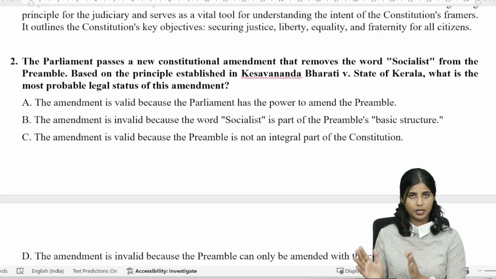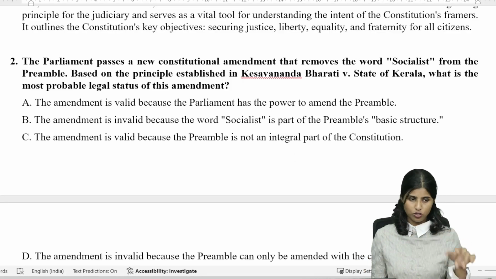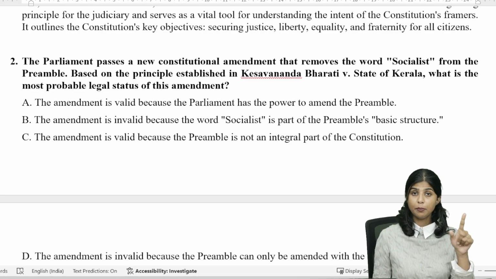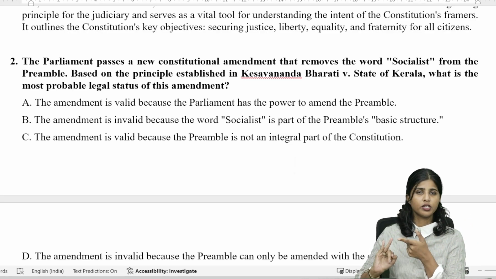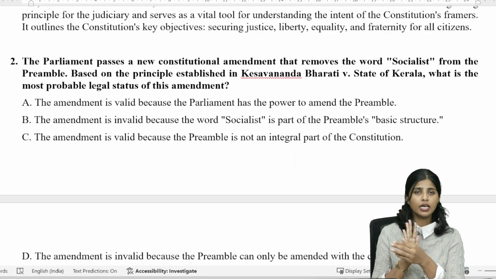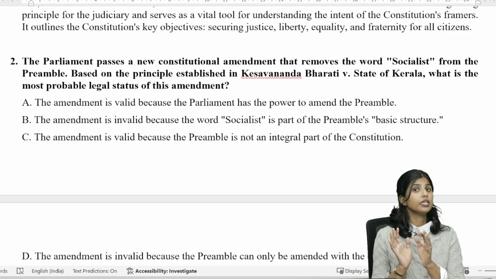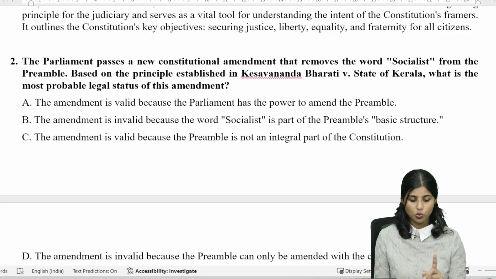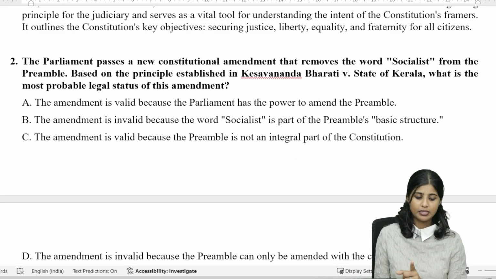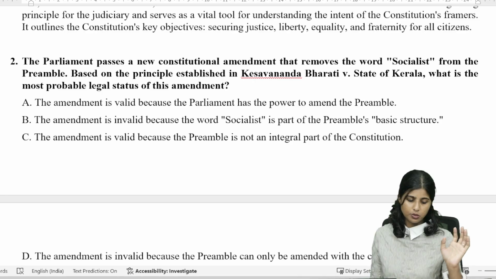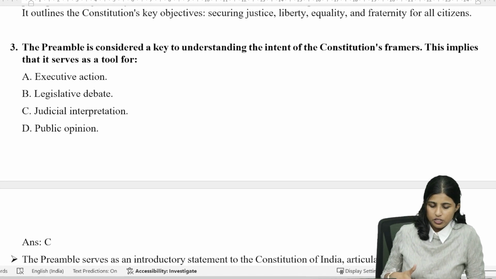The preamble is part of the constitution. The constitution along with the preamble can be amended, but the basic structure, that is a sovereign, socialist, secular, democratic republic, these basic structure concepts which are enshrined in the preamble cannot be changed. So the answer to question 2 would be that the amendment is invalid because the word socialist is part of the preamble's basic structure. Now we move on to the third question.